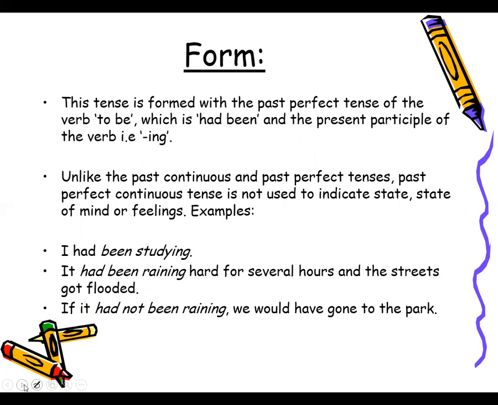For example, I had been studying. It had been raining hard for several hours and the streets got flooded. If it had not been raining, we would have gone to the park. Okay, so it shows something that is still going on, that started in the past, that was happening in the past, and now it is continued. So had been plus the ing form of the verb.